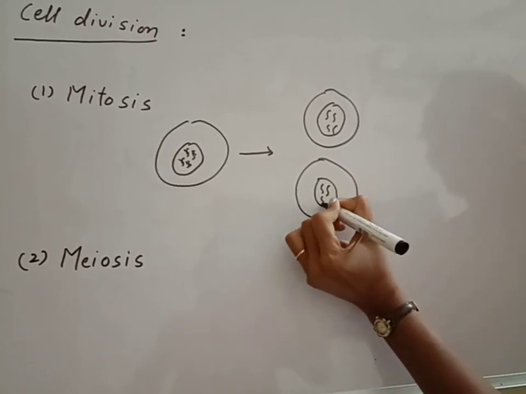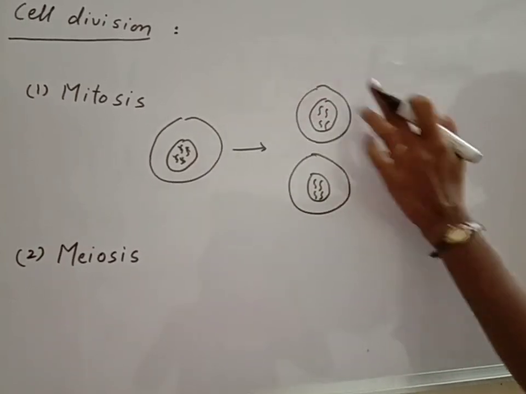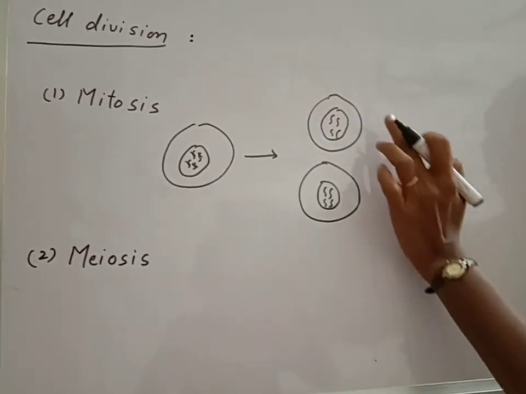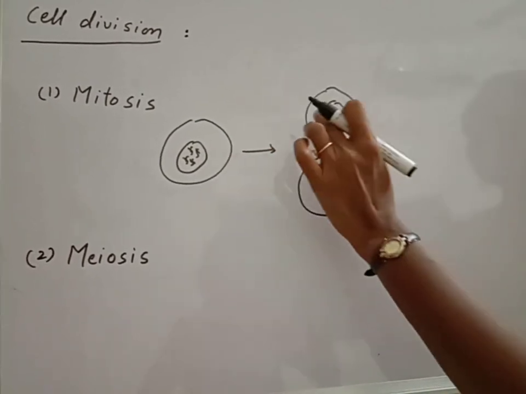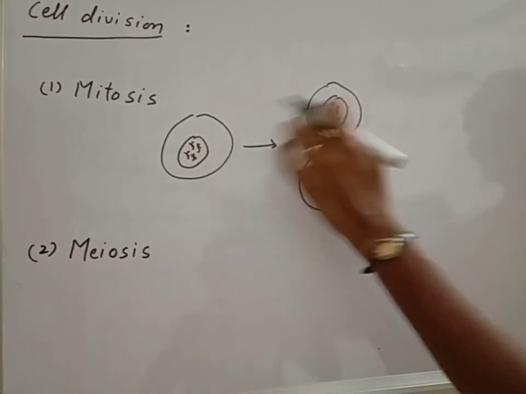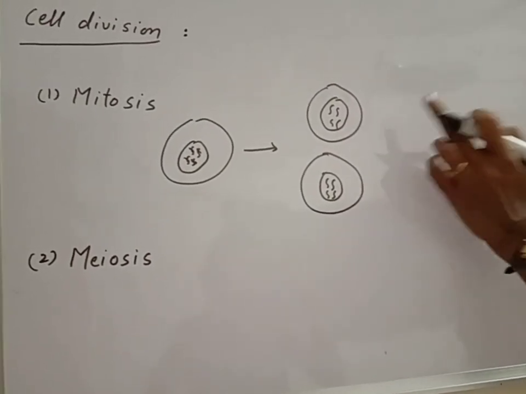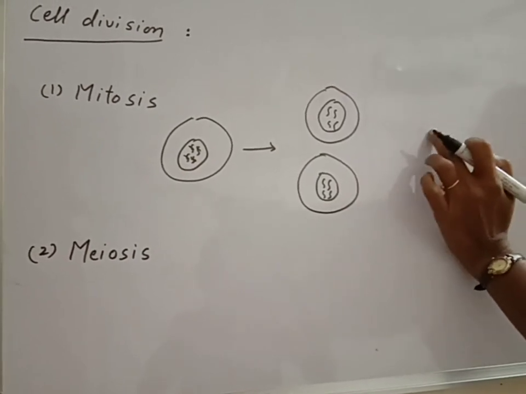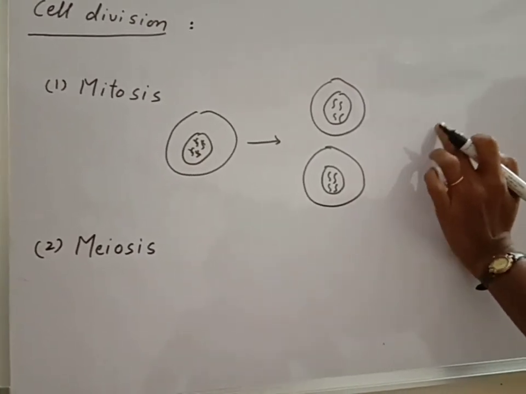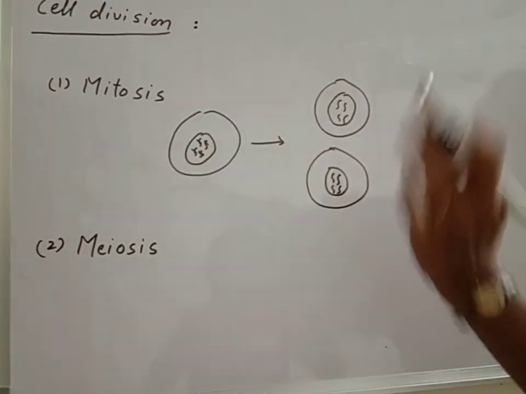The mother cell has 4 chromosomes and the daughter cells also have 4 chromosomes. So in mitosis cell division, the mother cell divides into 2 daughter cells and the number of chromosomes remains the same. Mitosis cell division takes place for growth and development of the body, to replace the dead cells and to replace the injured cells.